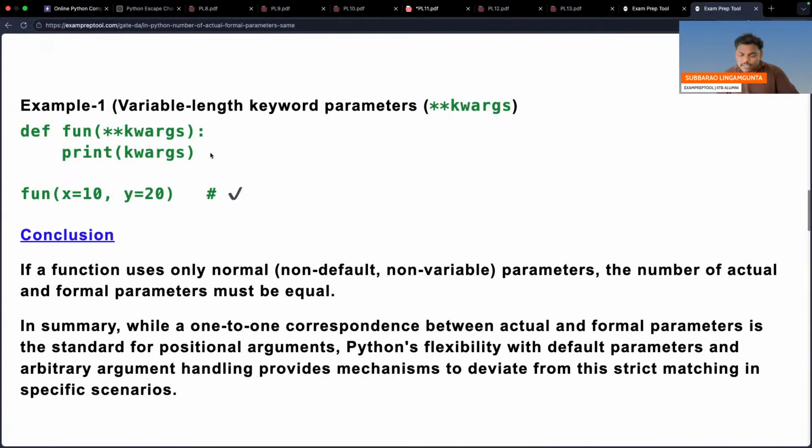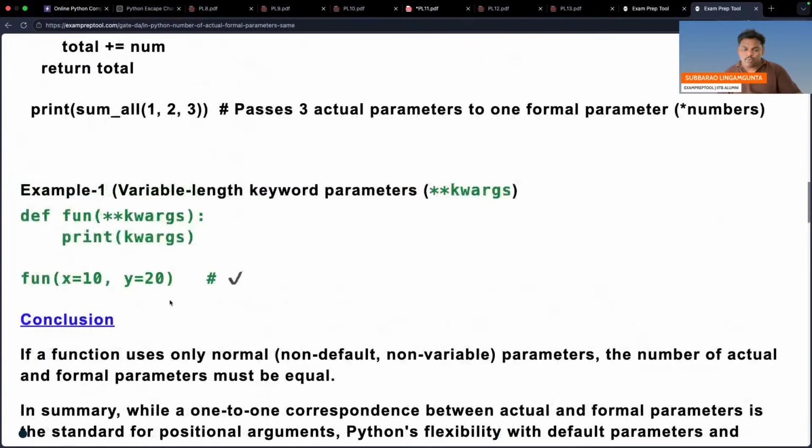But the interesting thing is, in this new format, with keyword parameters, you have to keep the keyword name also. Keyword is X, parameter is 10. Keyword is Y, parameter is 20. Like that you are sending. I hope you people got it.